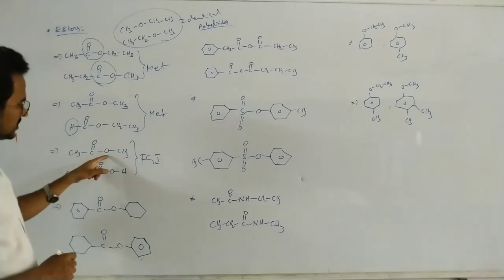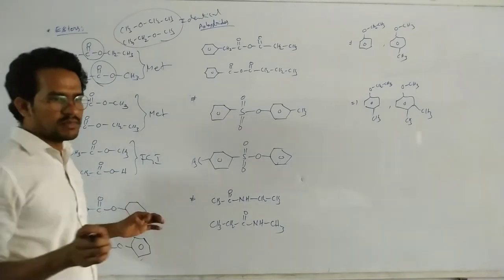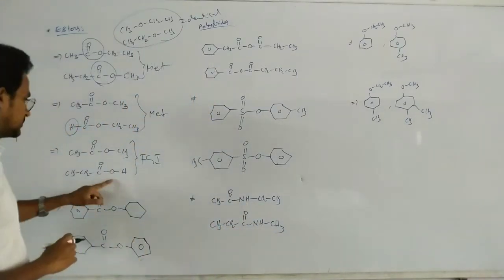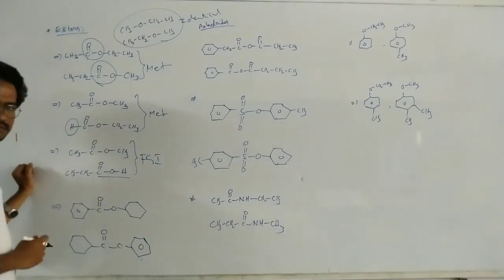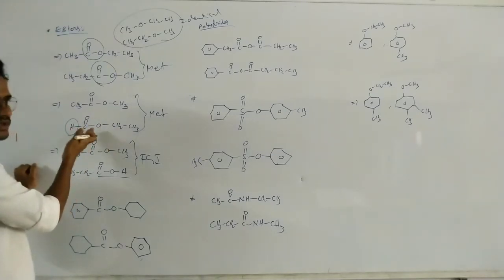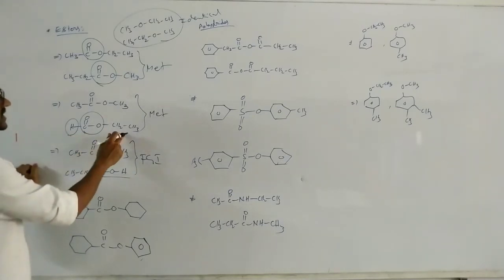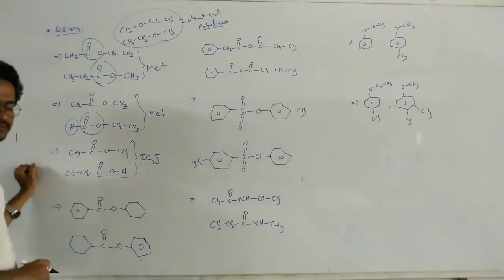But here this is an ester, this is a carboxylic acid. So consider functional group. For the metamerism, functional groups must be same. That's it. They are the functional group isomers. It is still an ester. Its name is ethyl formate or ethyl methanoate.